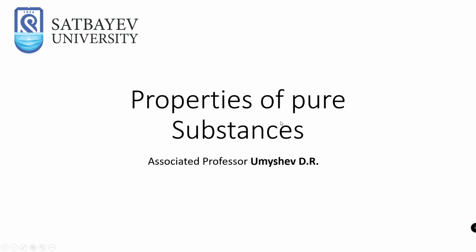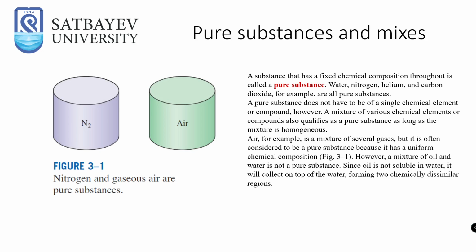Dear students, today the topic of the lecture is pure substances. By pure substances, we mean gases and liquids that consist of one type of matter. For example, H2O. For example, air. For example, nitrogen, another type of gas, which consists of one type of gas. Nitrogen, N2, and air could be considered as pure substances.